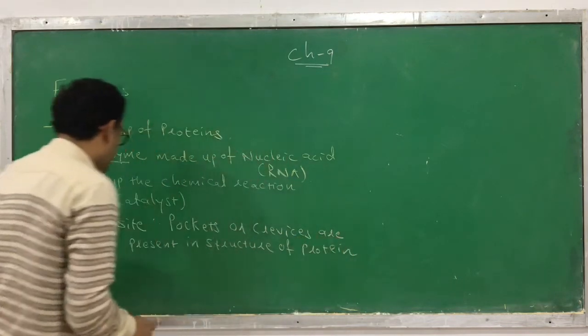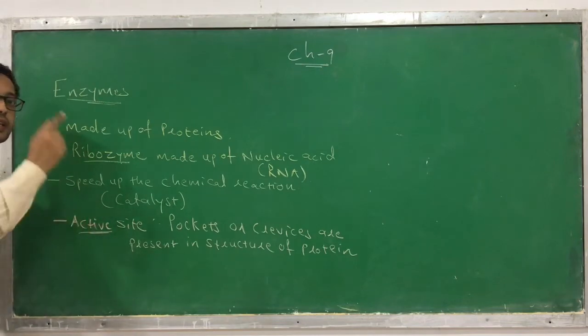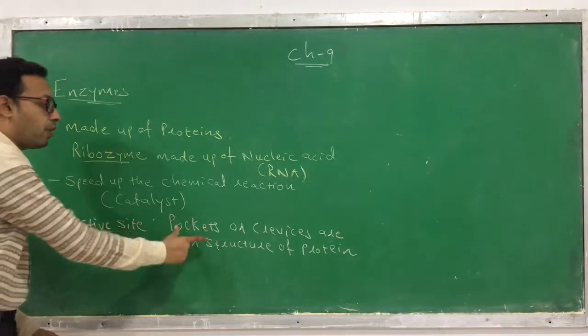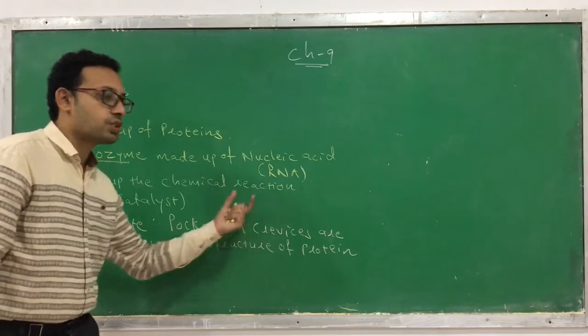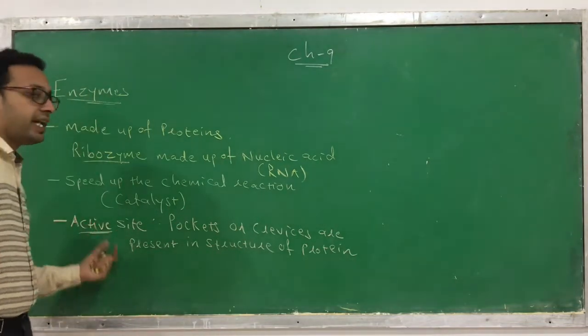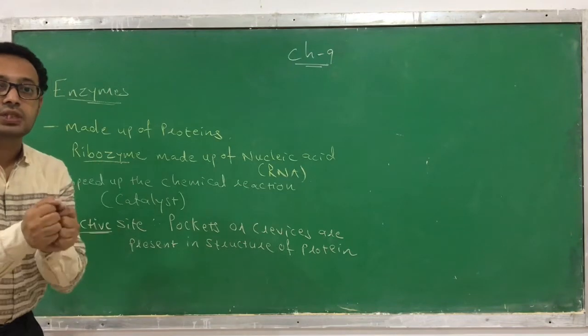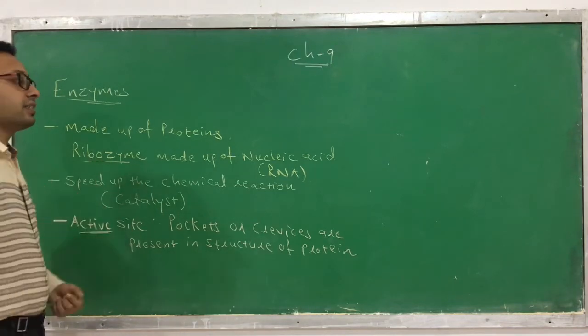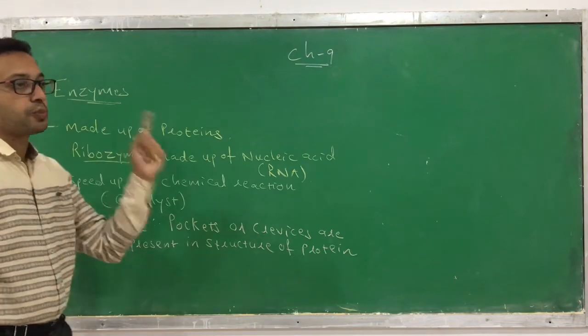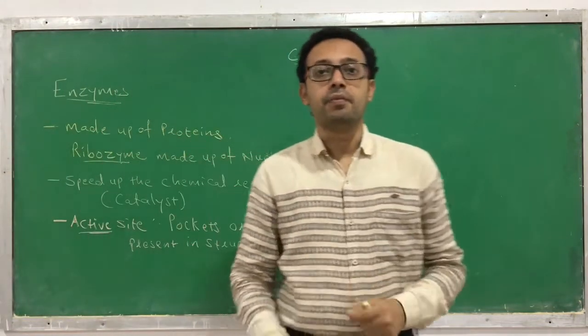This active site has a main important role in catalysis. They are the pockets or the crevices which are formed in the structure of a protein, and they are called the active site. To this active site, the substrate molecule combines and it catalyzes the reaction. So this is the active site that is present in the structure of an enzyme.